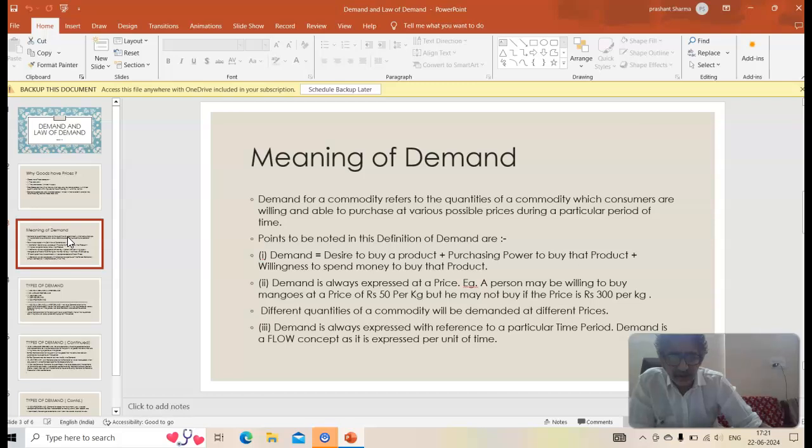Meaning of demand is the quantity of a commodity which consumers are willing and able to purchase at various possible prices during a particular period of time. Demand is effective desire, means one should be having a desire to buy a product, he should be having purchasing power, he should be able to afford that product, and he should be willing to spend money on that product. And demand is always expressed